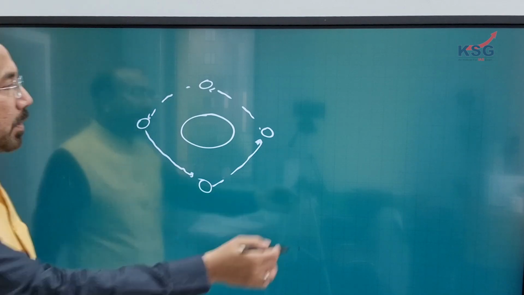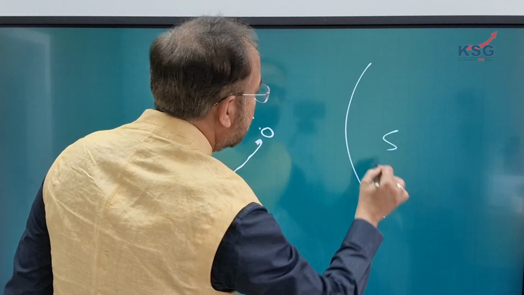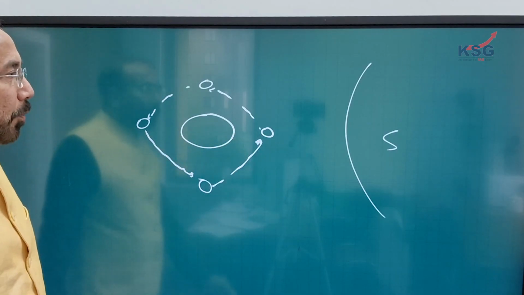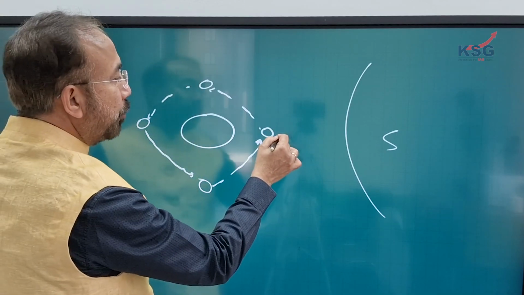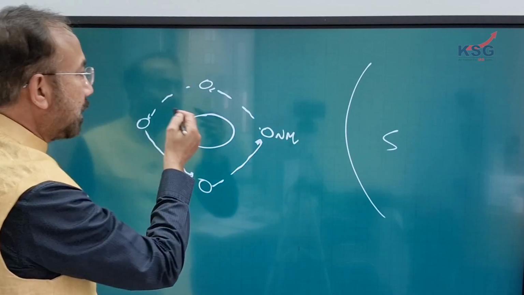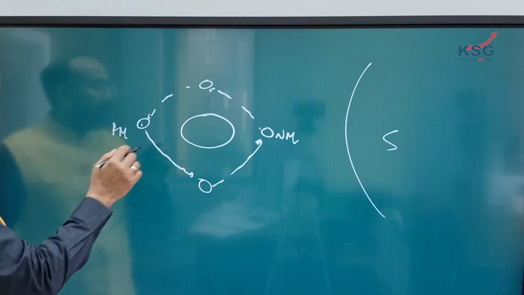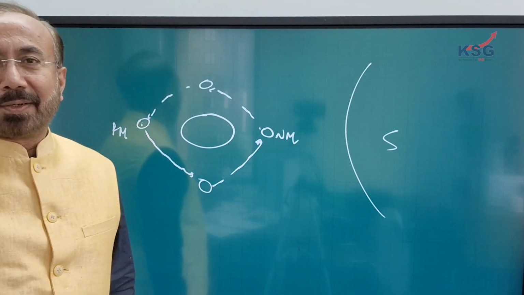Now if you have got this being sun, this is one situation when the sun is on this side, this is new moon, and the sun is basically lighting it up, and this is full moon. And this is first quarter, this is the third quarter that you have got.